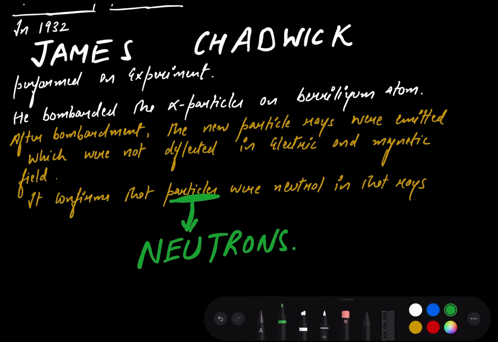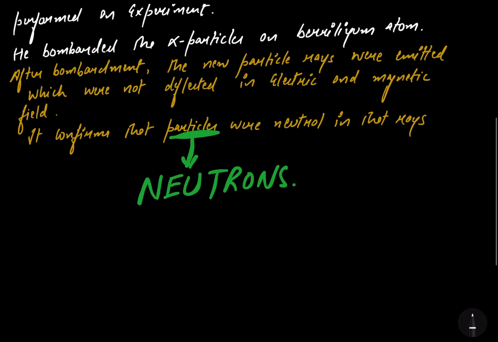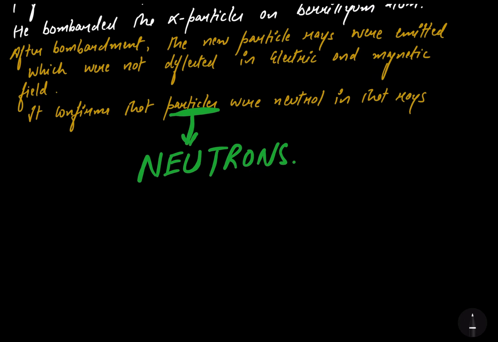So I'm writing now the nuclear reaction which has emitted the particle rays of the neutrons. So we have taken beryllium with an atomic number of 4 and a mass number of 9.